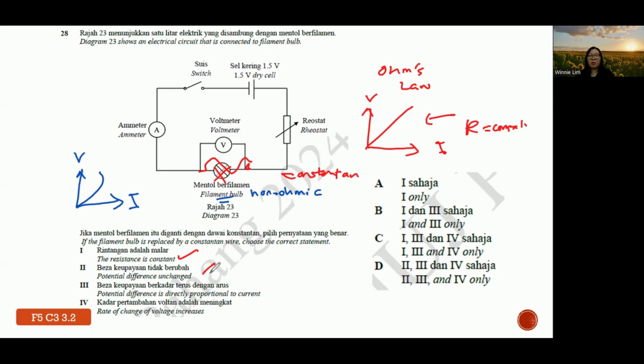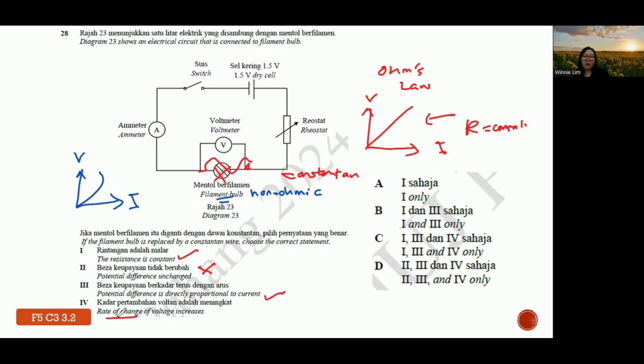Potential difference unchanged is wrong, because based on the graph, if your wire has high resistance, the voltage is higher. So it cannot be unchanged. Then 3, potential difference is directly proportional to current. This is what I say, directly proportional. No, this one before is increase. And then the voltage, no.